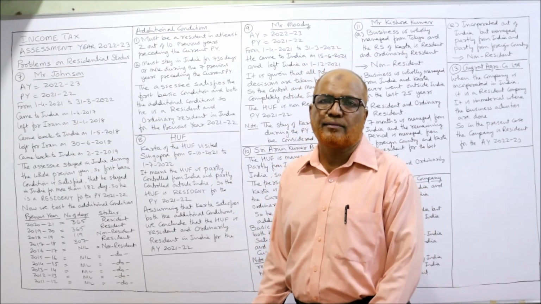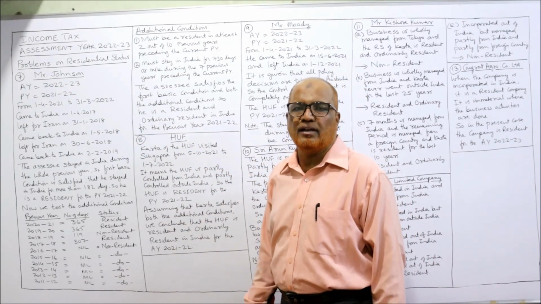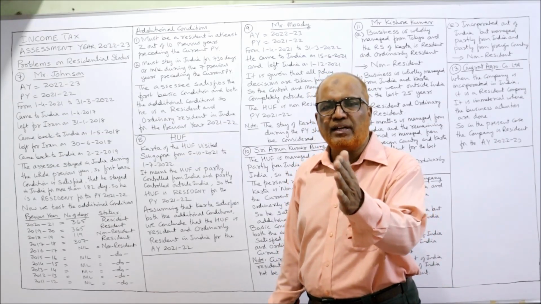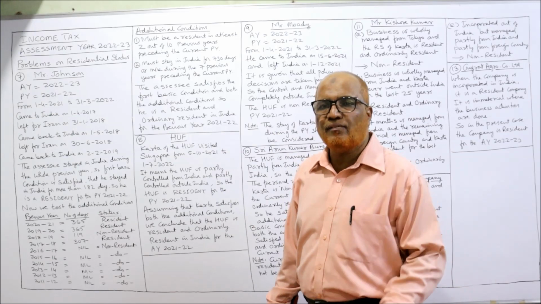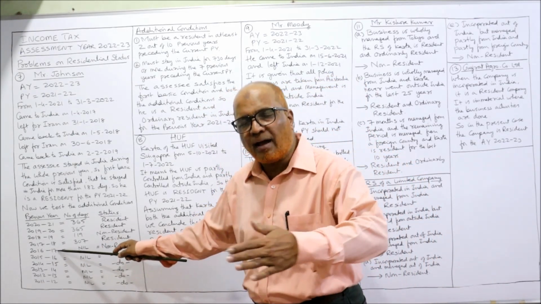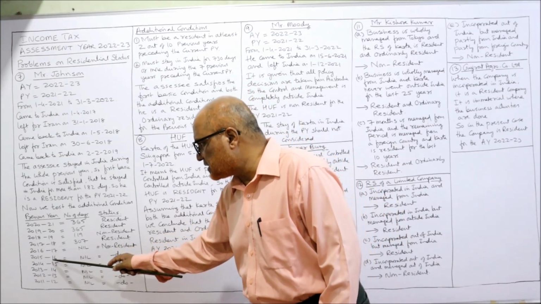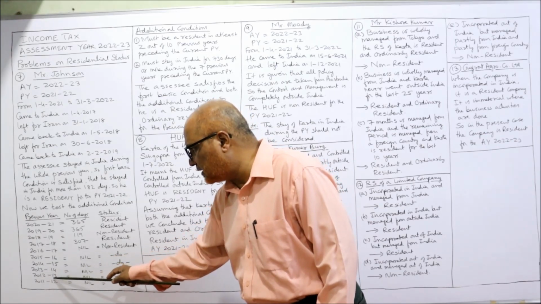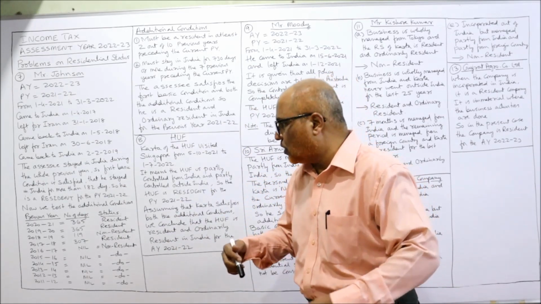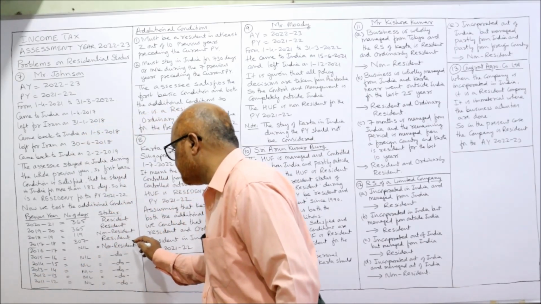Now we have to check how many days. First of all, he arrived on 1st April 2017. So in 17-18 he was in India. Before 17-18 it is 16-17. From 16-17 backward he was not in India. So 16-17, 15-16, 14-15, 13-14, 12-13, 11-12: all these years he was not in India. So his status was non-resident from 16-17 to the last.